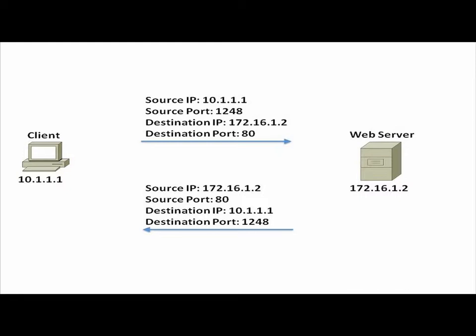But in order to get the traffic back to the client, we have to have a source port. Remember that I said ports 1023 and lower were well-known ports? What about our client? It doesn't have a well-known port. It's going to pick a port number in the range of 1024 and higher. It goes up to 60,000 and some. And these higher port numbers are called ephemeral ports. And notice we've randomly selected a port number of 1248 as our source port going to the web server. Then when we have return traffic coming back from the web server, it's sourced from port 80, that's the web server's port, and it's destined for the client's port, 1248 in our case.